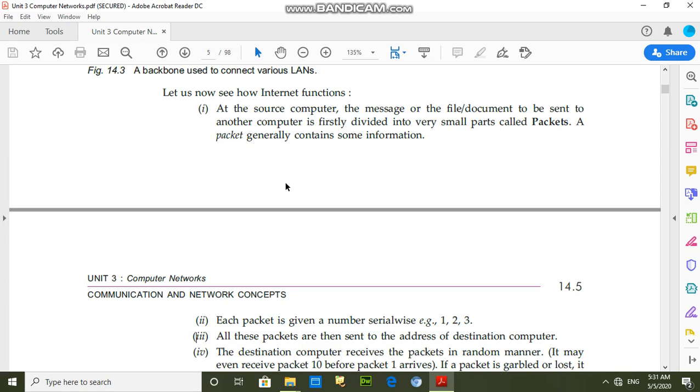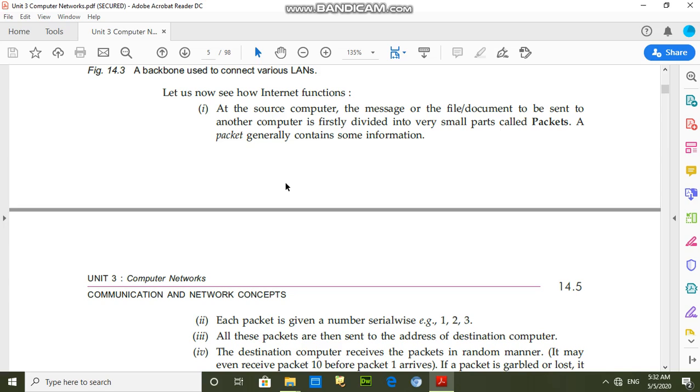So this is the working of the internet. That's clear. In the starting, TCP breaks the bulk file into different pieces, and each piece is called a packet. After that, the IP protocol labels every packet with the source address and the destination address, and the packets are transferred on the communication media and received on the recipient computer.